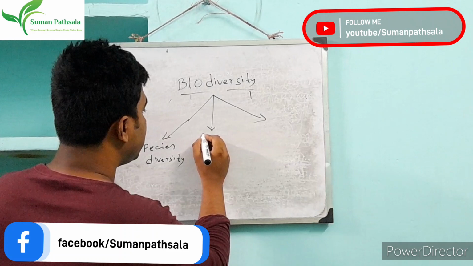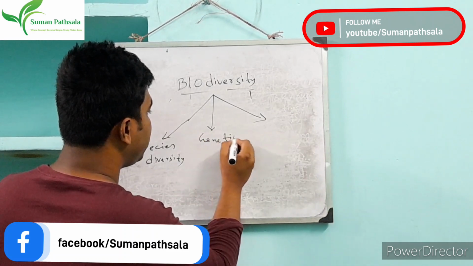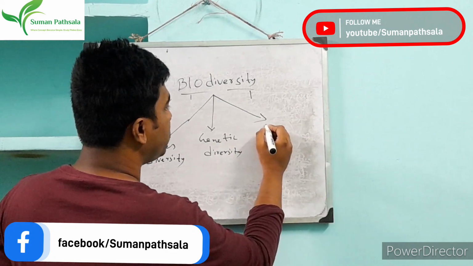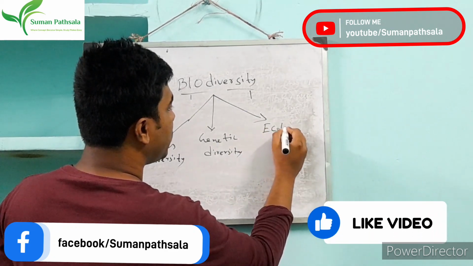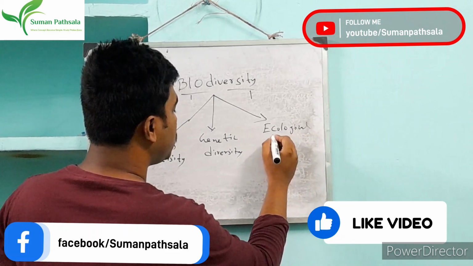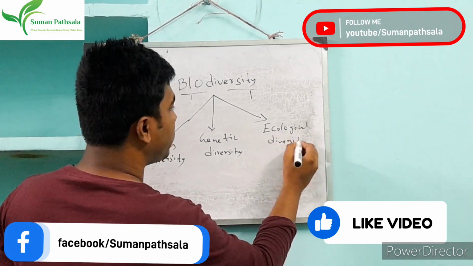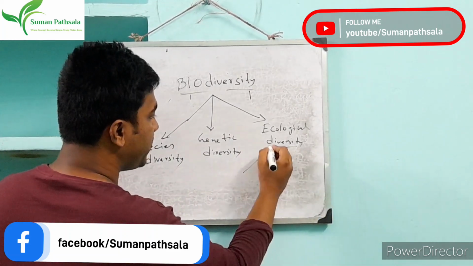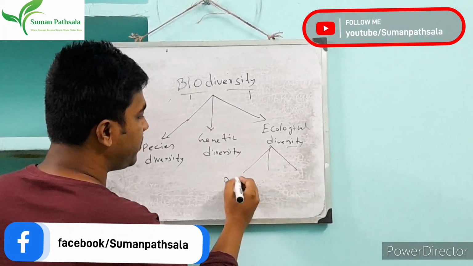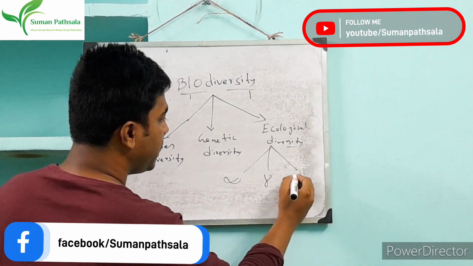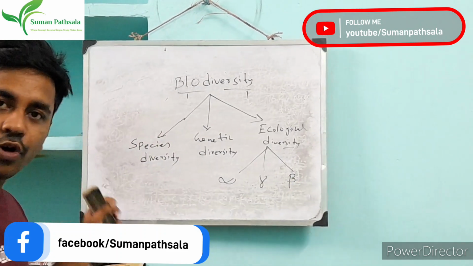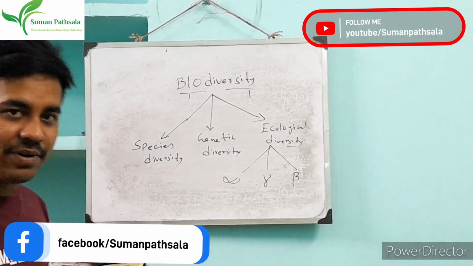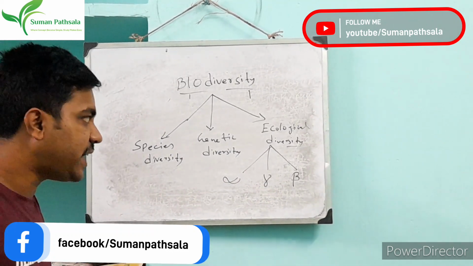The second one is genetic diversity, and the third one is ecological diversity. Ecological diversity also has three types: alpha diversity, beta diversity, and gamma diversity. Okay, got it? These are the actual types.